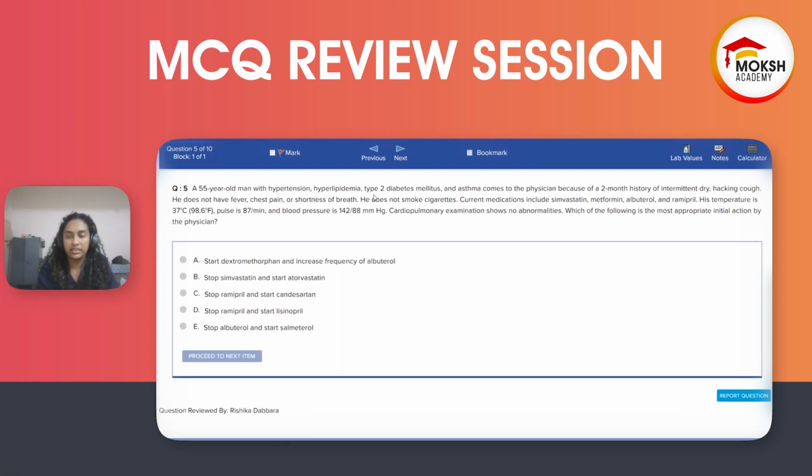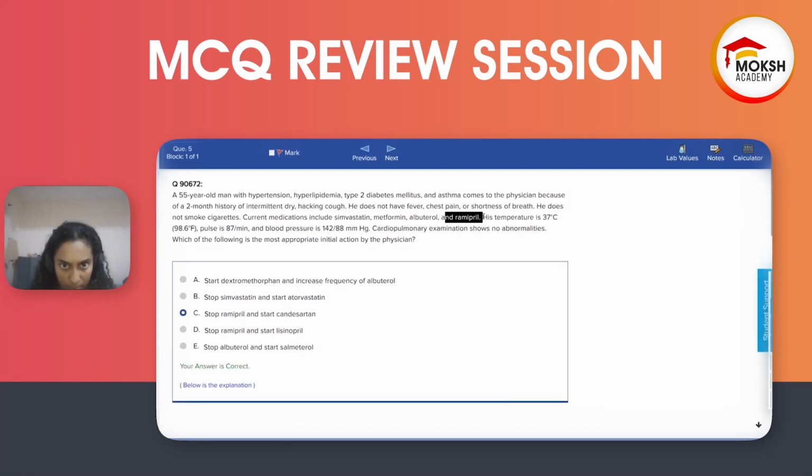Current medications, please focus on this: simvastatin, metformin, albuterol, and ramipril. His temperature is 37 degrees Celsius, pulse is 87, blood pressure is 142/88. Cardiopulmonary examination shows no abnormalities. Which of the following is the most appropriate initial action by the physician?